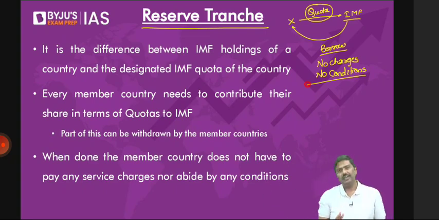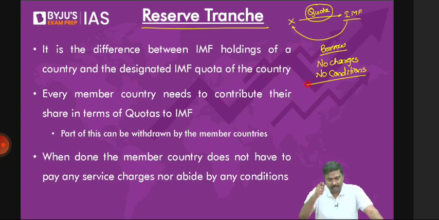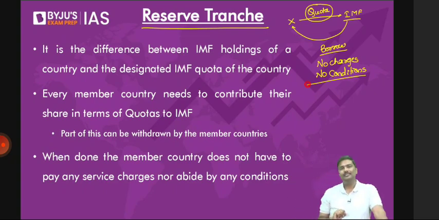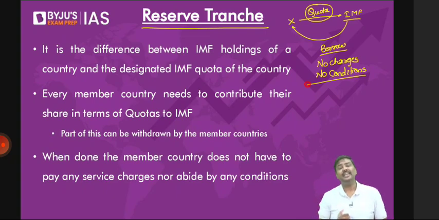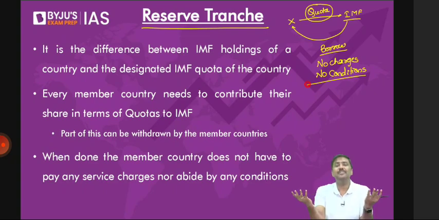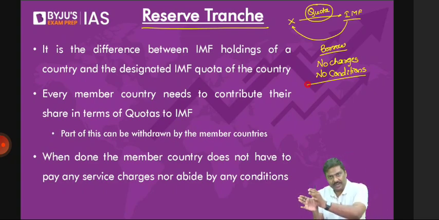Now many of you ask me, sir, why should they have 2 types of loans? Tell me the answer to this question. Do you think the loan facility that is provided by IMF to two countries, let's say Zimbabwe, Namibia, etc., and USA should be the same? Of course, no. Why? USA is a developed country. These other countries, I gave the example, are very, very poor, least developed countries. So why should you impose a rate of interest on both types of loans? That's the reason. Remember this: loans which are given may have a rate of interest and may not have any kind of rate of interest.